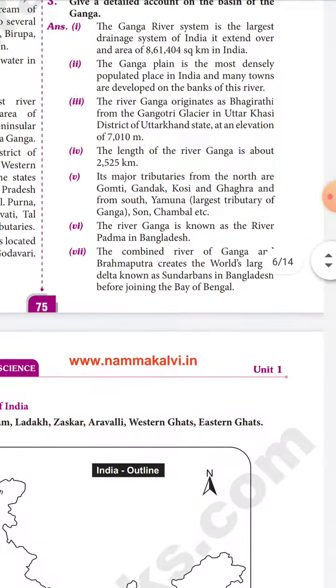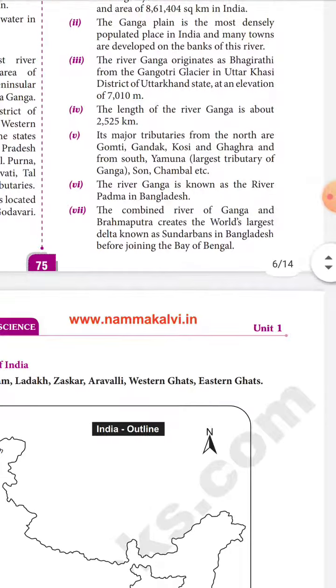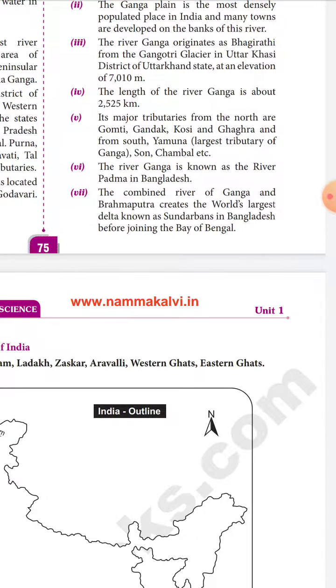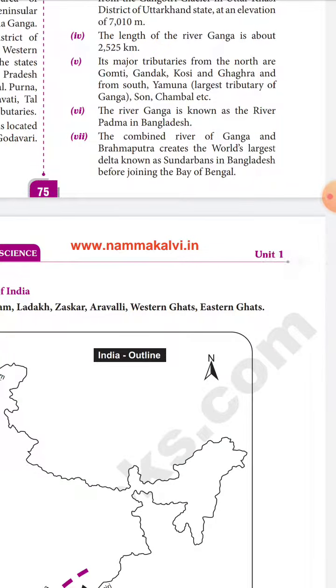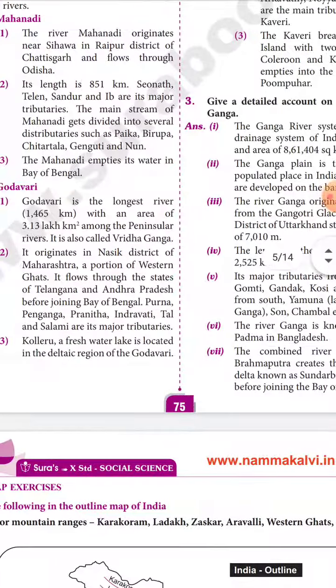The length of the river Ganga is about 2,525 km. The major tributaries from the north are Gomati, Ghaghara, Kosi and Gandak, and from the south Yamuna, the largest tributary of Ganga, Son and others. The river Ganga is known as the river Padma in Bangladesh. The combined river of Ganga and Brahmaputra creates the world's largest delta, known as Sundarbans in Bangladesh, before joining the Bay of Bengal. So up to this all will be revised properly and write the exam well.